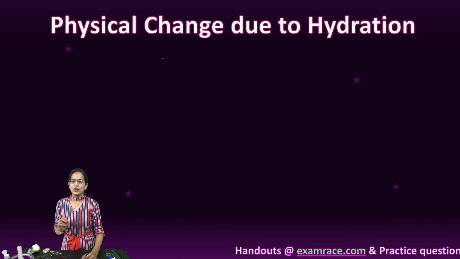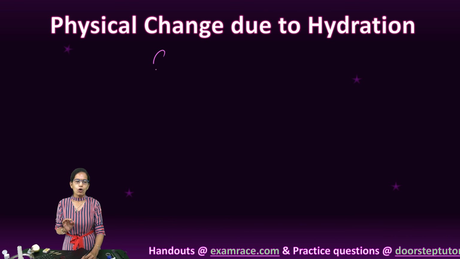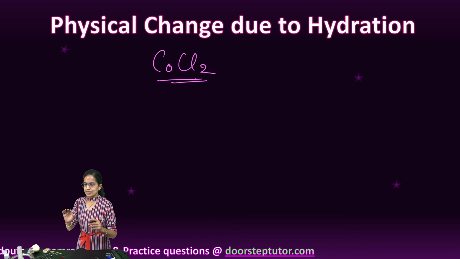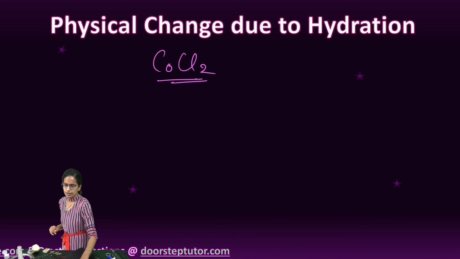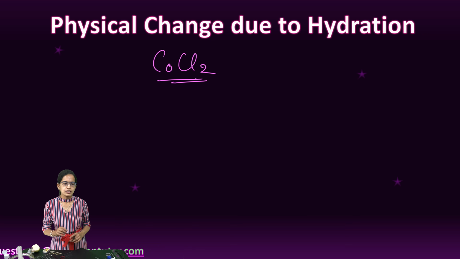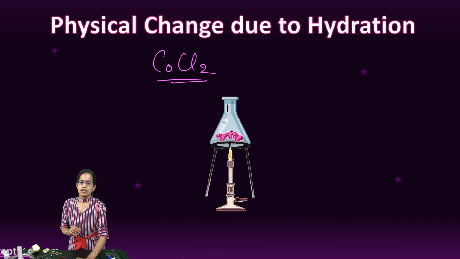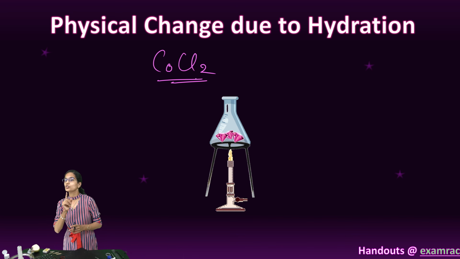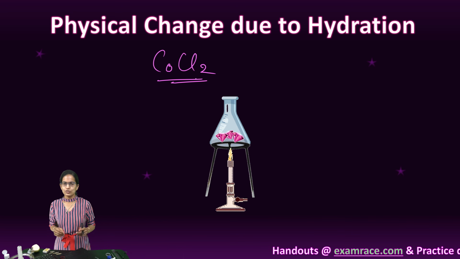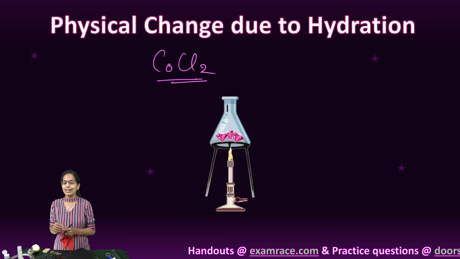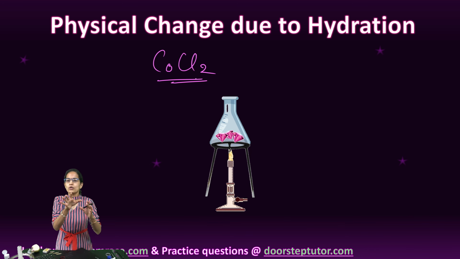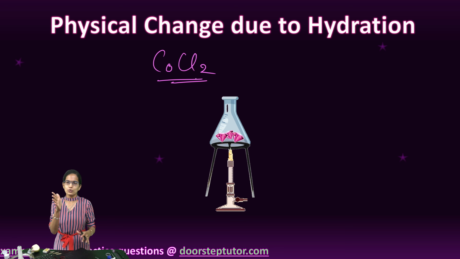Now this is where we have an interesting example of cobalt chloride. Now cobalt chloride is a very fascinating example. I have certain cobalt chloride with me and this is pink in color. It responds very well to humidity. So it is also known as a humidity indicator. What I do is this pink colored beautiful cobalt chloride, I start to heat it.